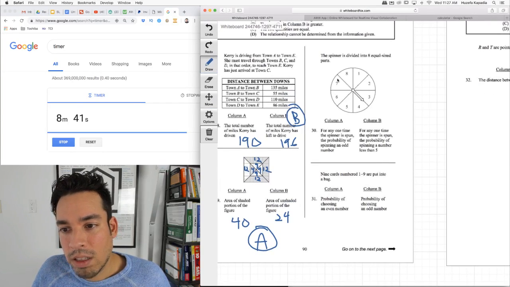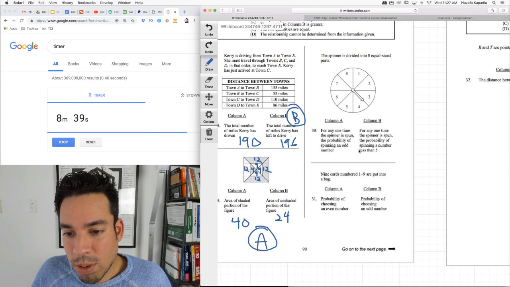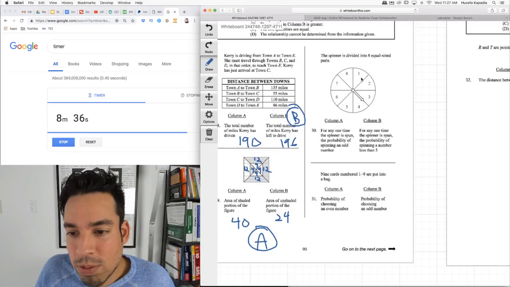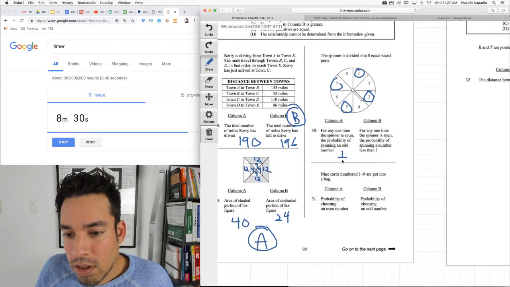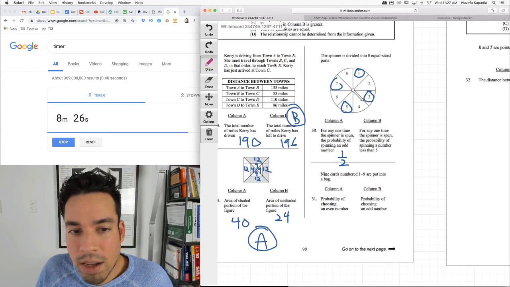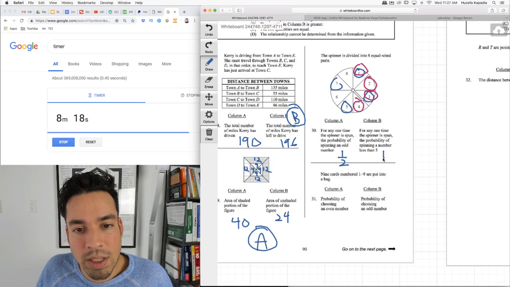The spinner is divided into 8 equal-sized parts. For any one time the spinner is spun, the probability of spinning an odd number. So odds are 1, 3, 5, and 7. So 1/2. For any time the spinner is spun, the probability of spinning a number less than 5. So less than 5 is 4, 3, 2, and 1, because it doesn't include 5. That's also 1/2. So there's C. It's equal.